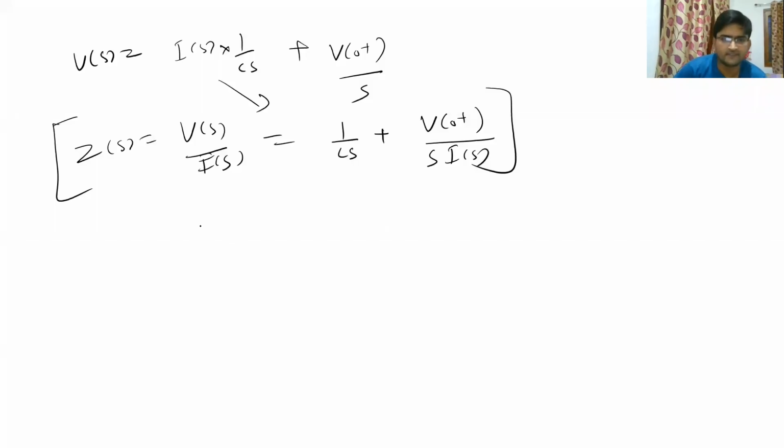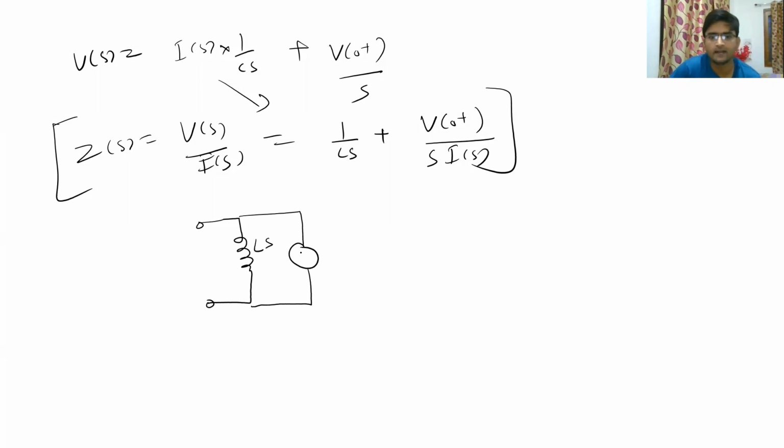So remember the previous slide, you will see that a simple inductor in time domain was converted to a Laplace domain circuit like this, whose value will be Ls, and there will be a current source whose direction will be the same as the direction of current in the inductor, and this was our ILs, and this was your VLs. And this current source was having what value? It was having I0 plus divided by S. So your inductor will be converted in this form, in the parallel form.